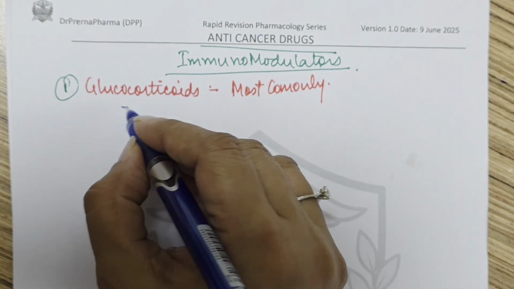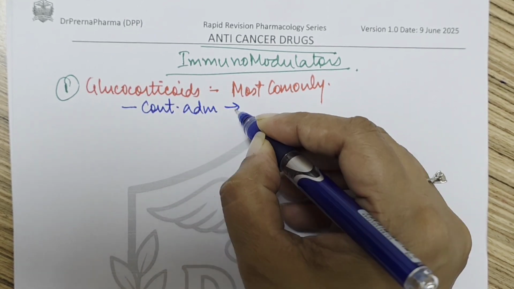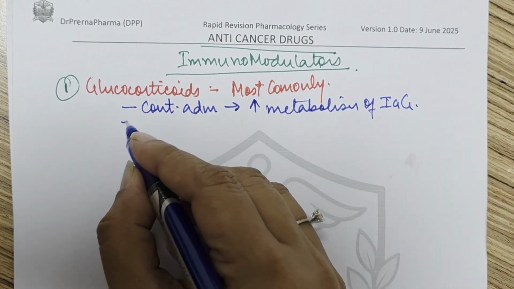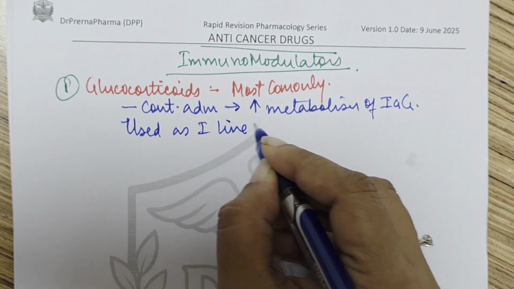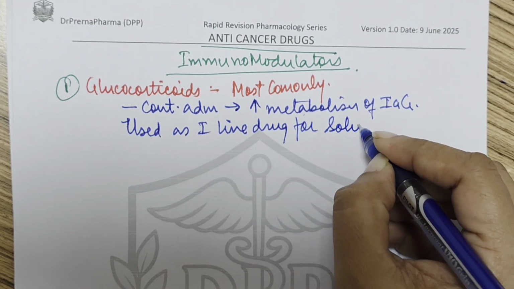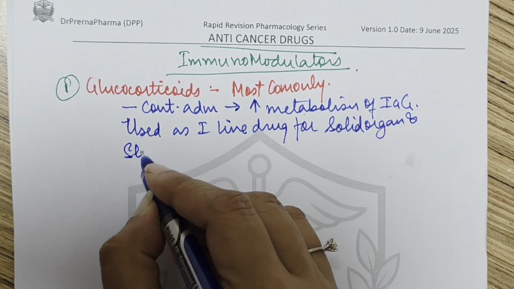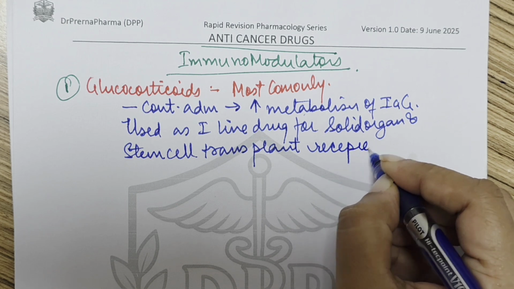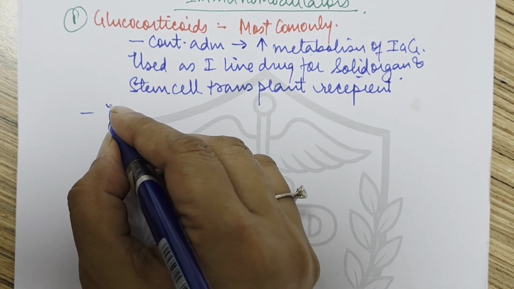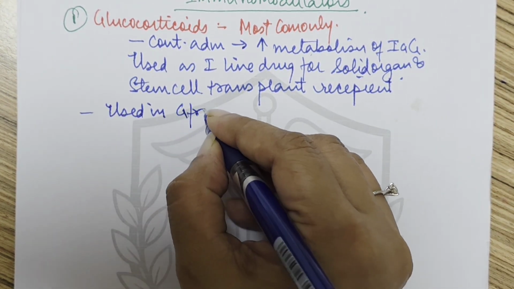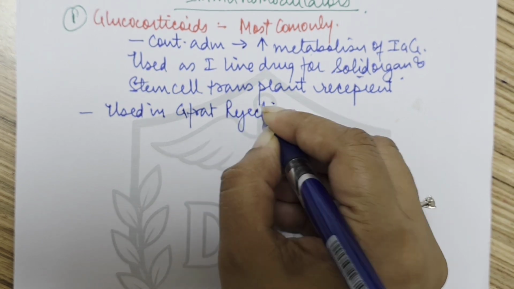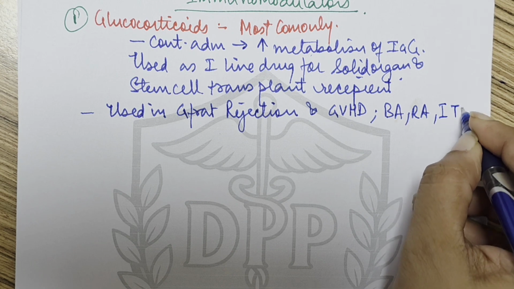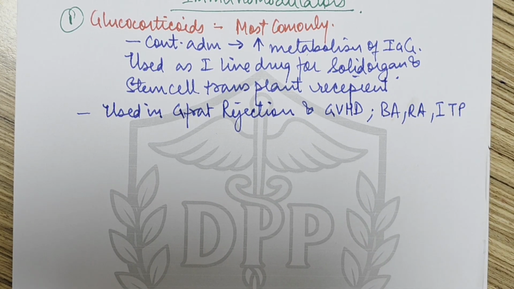Now, one important thing that we need here is that continuous administration of glucocorticoids increases the metabolism of IgG. They are used as first-line drug for solid organ and stem cell transplant recipients also. Okay, so apart from that, they are also used in graft rejection and graft versus host disease. They're used in bronchial asthma, in rheumatoid arthritis, and in idiopathic thrombocytopenic purpura. So a lot of uses for glucocorticoids are there.